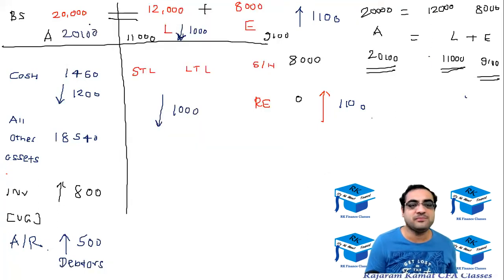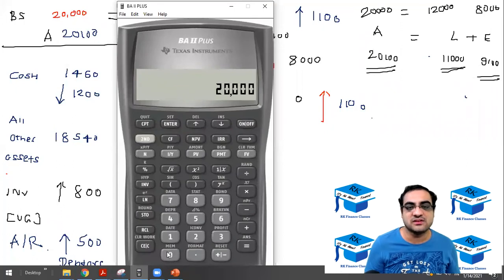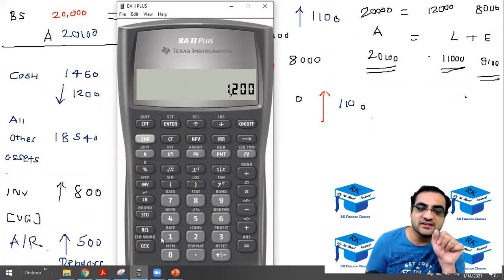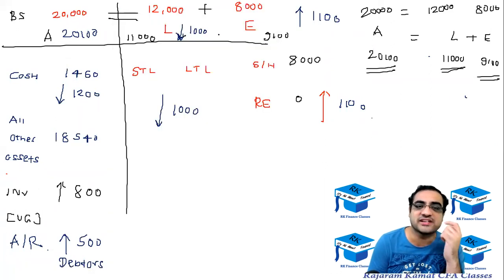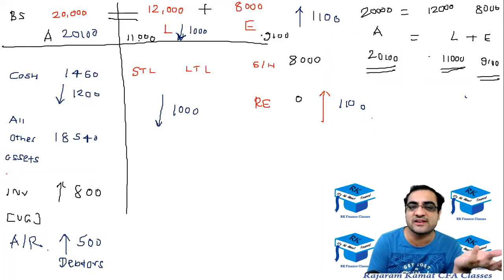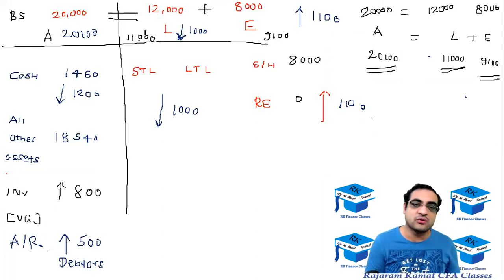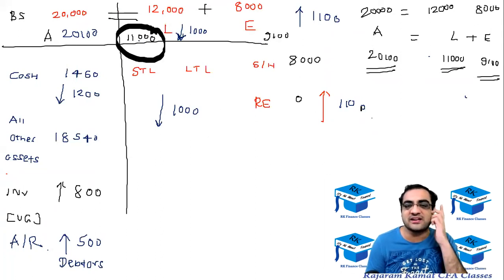I'll show it one more time. It was 20,000. From that, cash went down by 1,200. Then inventory increased by 800, and account receivable increased by 500. So this is how you got 20,100. There's no change on this 11,000 and 9,100 because we didn't change anything there. The loan remaining is 11,000 and retained earnings is still up by 1,100.